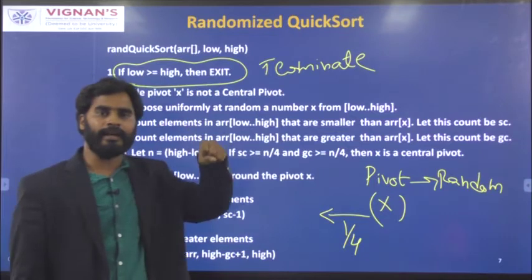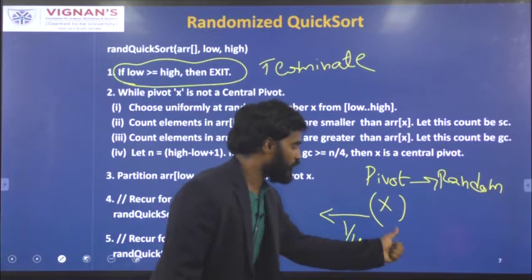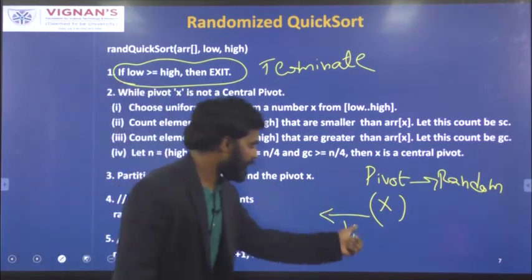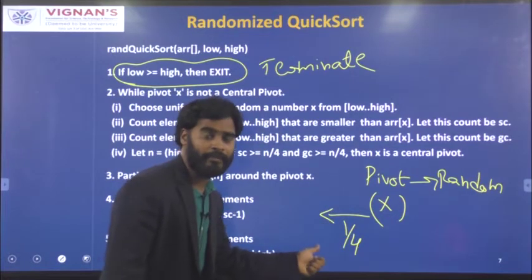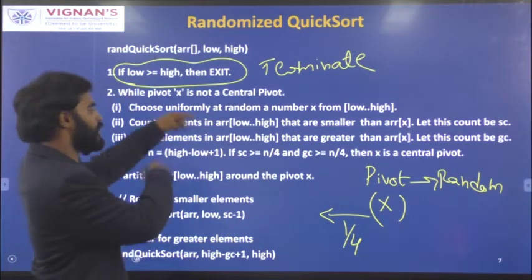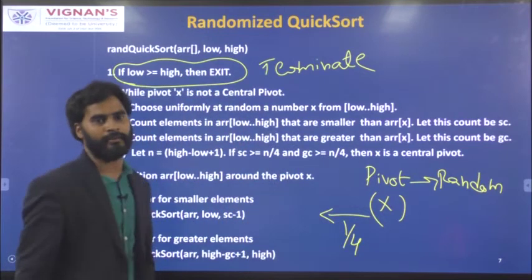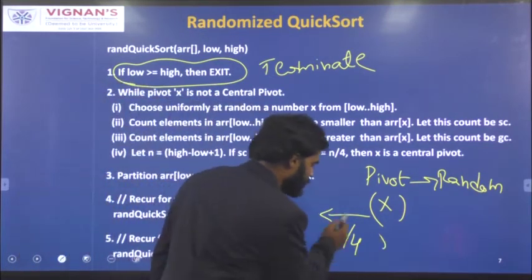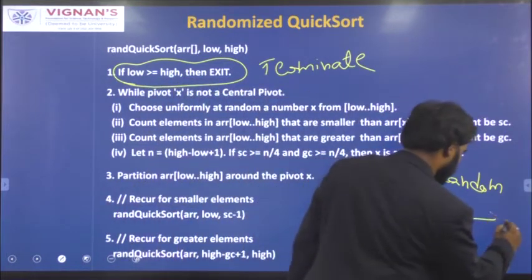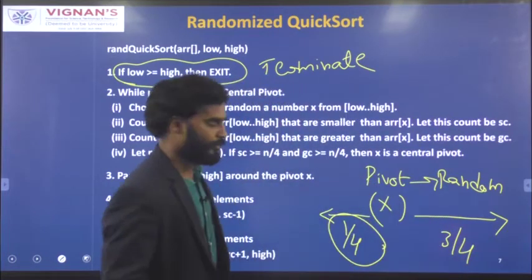We will pick a random pivot element, and we will check whether the number of elements to the left of this random pivot element is at least 1 by 4. Okay, if the number of elements to the left of this random pivot element is not at least 1 by 4, we will keep repeating this process until we get at least 1 by 4 of the elements to the left of this random pivot element. And all these elements should be lesser than the pivot element, and all these elements should be greater than the pivot element. All these 3 by 4 elements should be greater than the random pivot element. Okay?